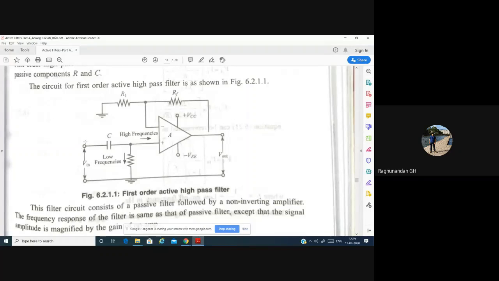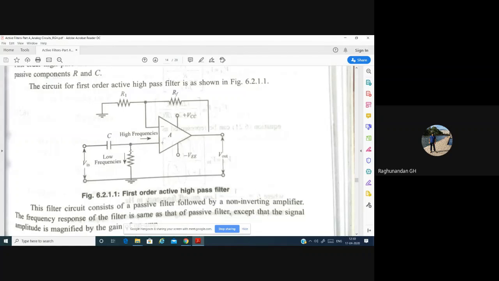So here, if you are giving a low frequency signal, this capacitor is not going to allow it, and all the lower frequencies will go to the ground. Since this capacitor acts as a short circuit for higher frequencies, all the higher frequencies will go to the op amp.